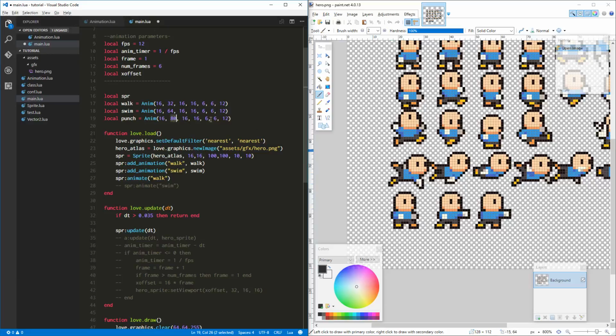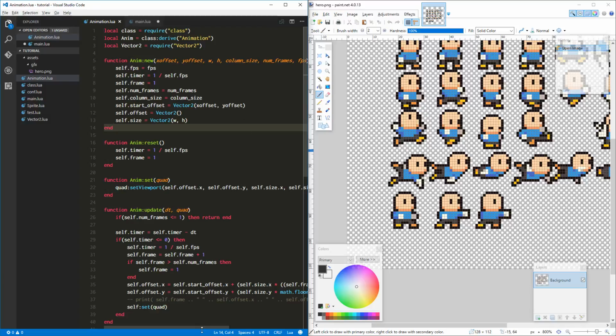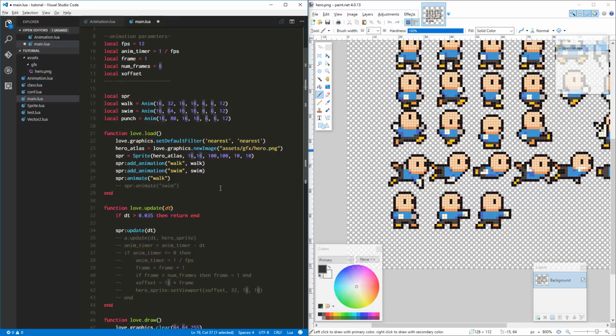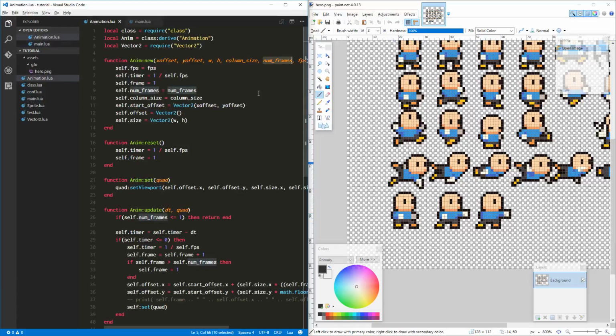And this all stays the same except for this. This was the column size and the number of frames. So we want to change that to 3 because our number of frames is 3. And for this particular animation, the column size is 3. Kind of what we're doing is creating a little grid here. And now that I look at that, I want to switch these two.